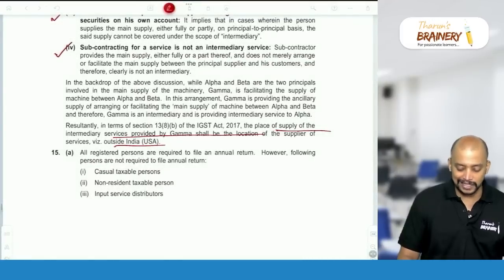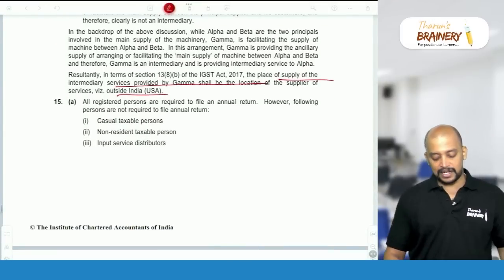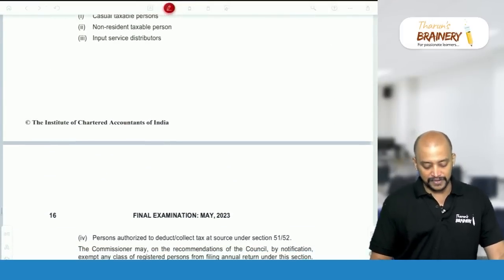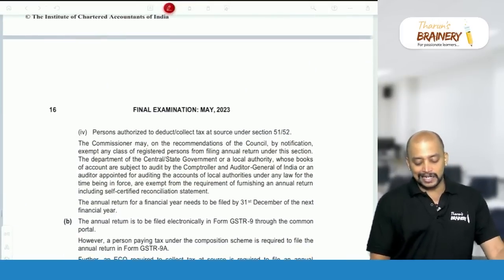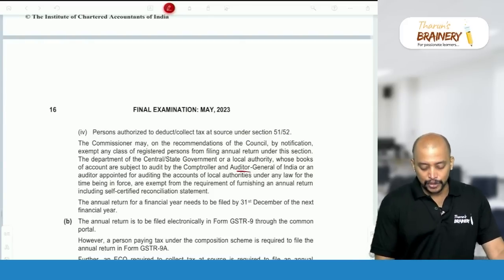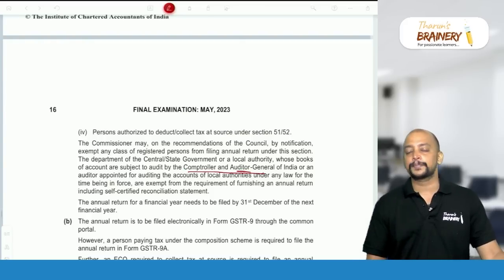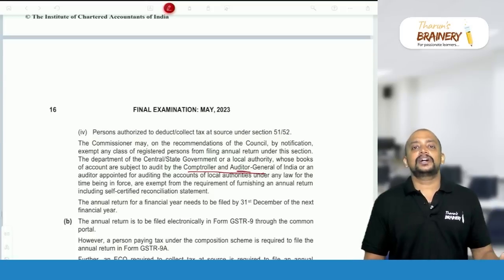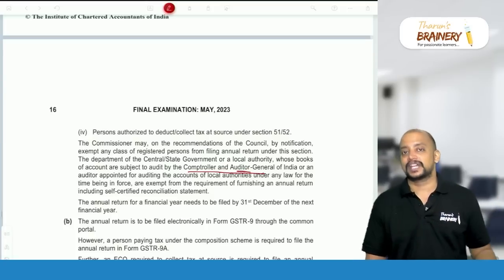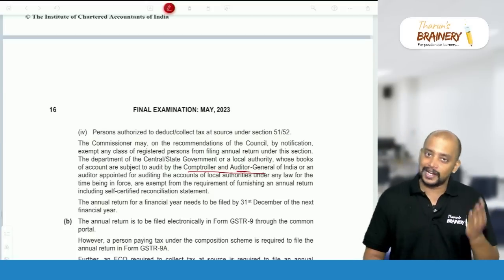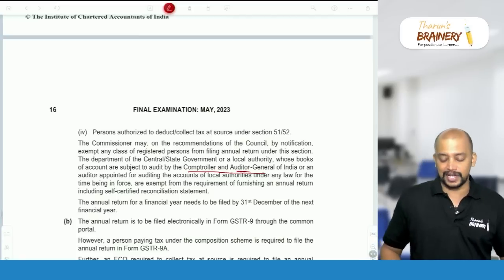But if you see the answer they gave, casual taxable person, non-resident taxable person, input service distributor, TDS deductor and TCS also, but no. And even Comptroller and Auditor General point is given here. But OIDR point is not given, why sir? Because that is given in notification. So nothing wrong, you can write the extra point, but it is there, okay.